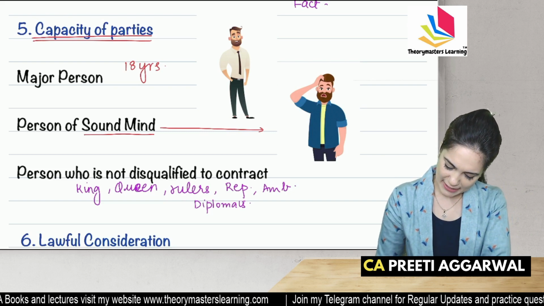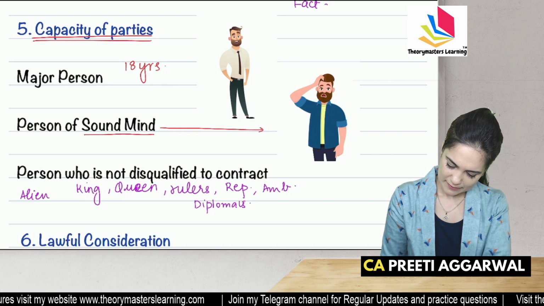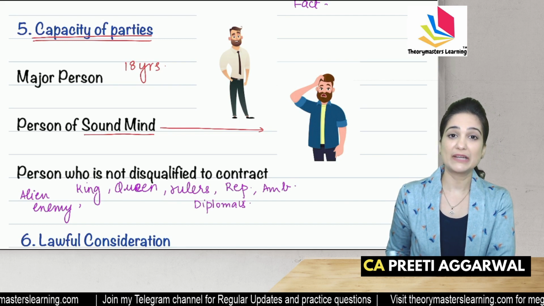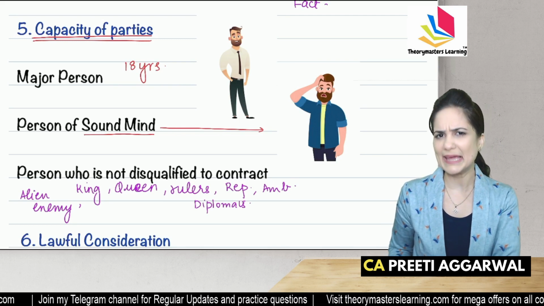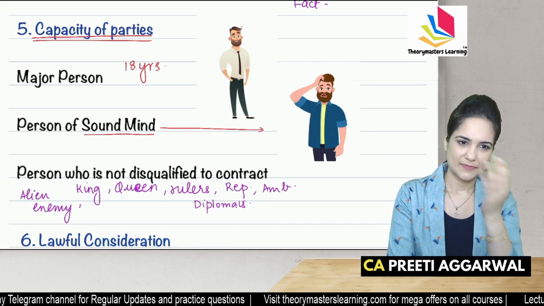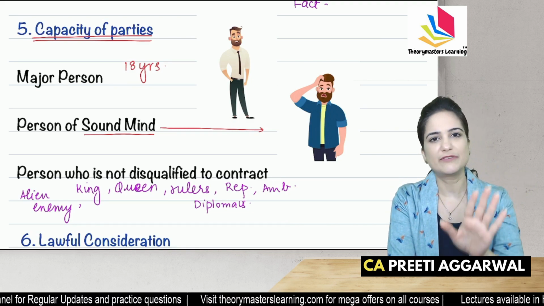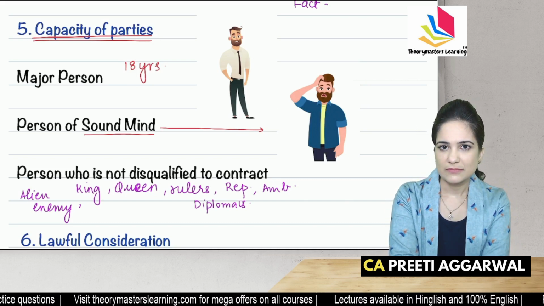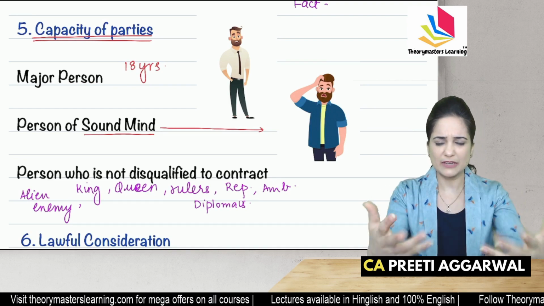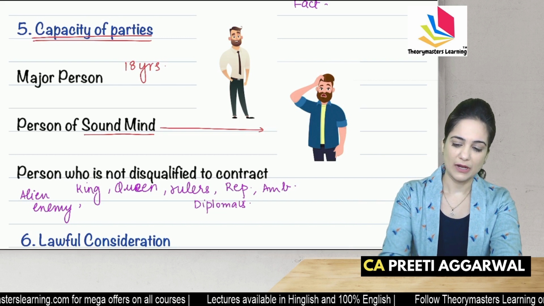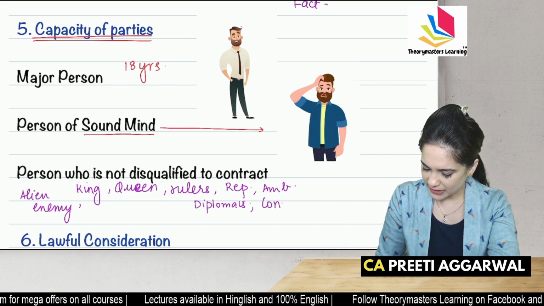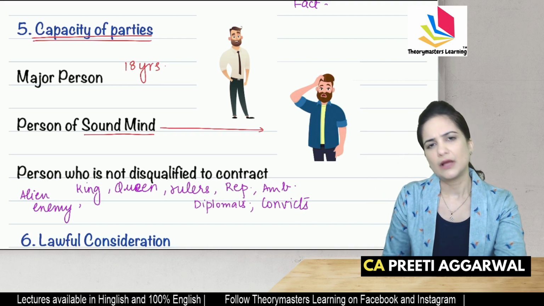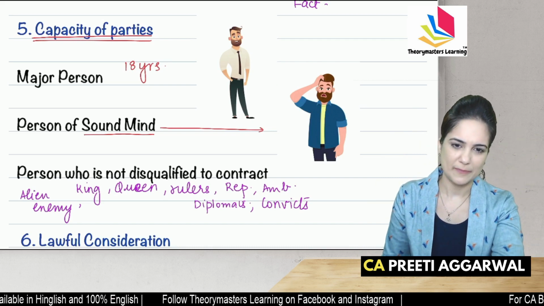Okay. Alien enemy. You cannot enter into contract with them. They are disqualified from contracting. Now, who is an alien? Alien means foreigner. Enemy means citizen of a country with whom we are at war. So you cannot enter into contract during war. They are disqualified. They are our enemy. You cannot enter into contract with convicts. Convict means someone who's in prison. How will he perform the contract when he's in prison? When he comes out of the prison, we can enter into contract.